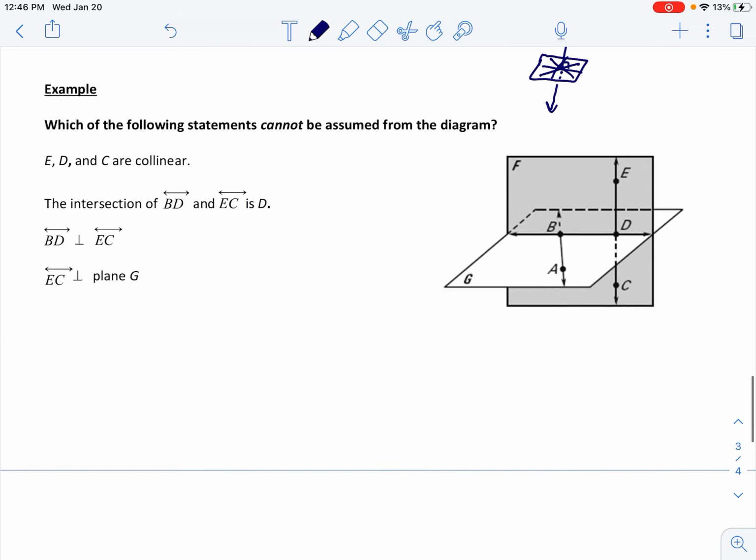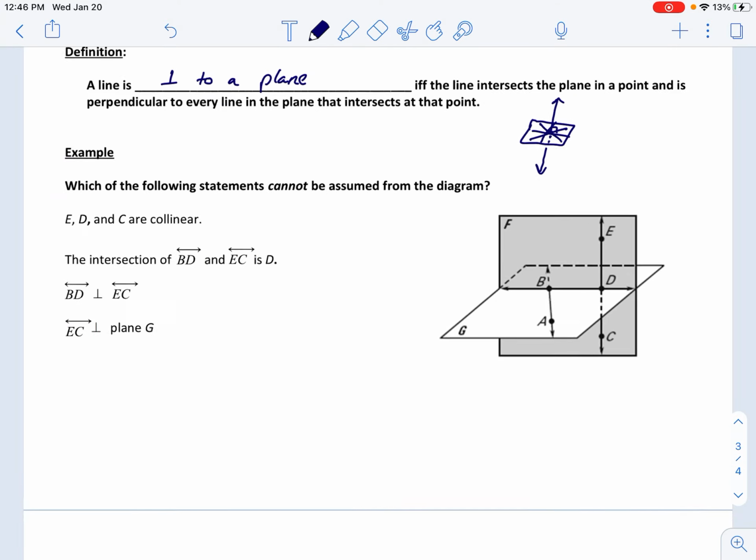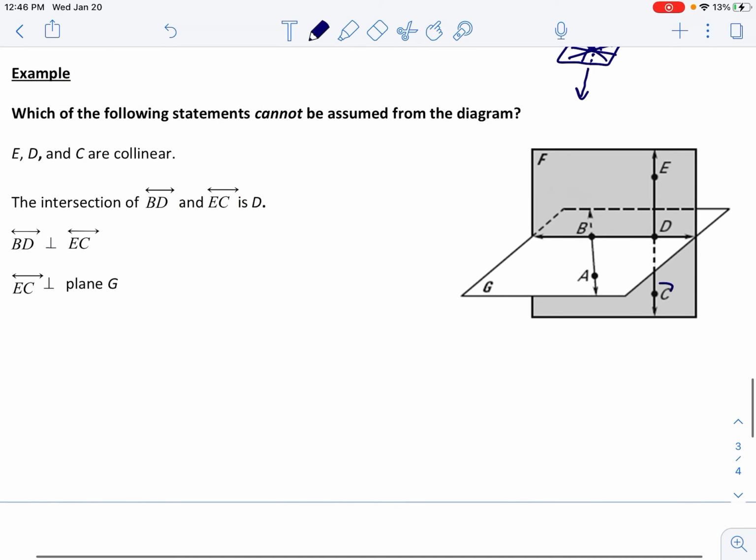And then last example here, which of the following statements cannot be assumed from the graph? So C, D, and E are collinear. No, we can say that because we can see C, D, and E, those are all good. They're all on the same line. They show that. Intersection of BD and EC is D. And no, we're able to see that right there. It is the intersection of BD and EC. Here's what we cannot assume.